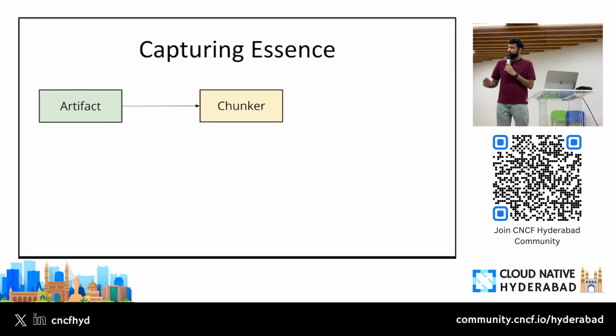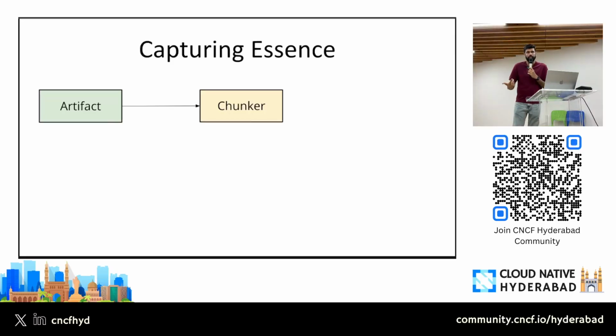So the first step is we use something called a chunker, right? As the name suggests, it takes an artifact, a coding file or a coding repo in this example, and we chunk that particular file, we chunk that whole repo. We might chunk at module level, we might chunk at file level, we might also do some sort of intelligent chunking, right? Even at the file level, there can be 10 different functions. 2 functions might be doing one thing, 3 functions might be doing a similar thing, a similar use case. So we'll do some sort of intelligent chunking,